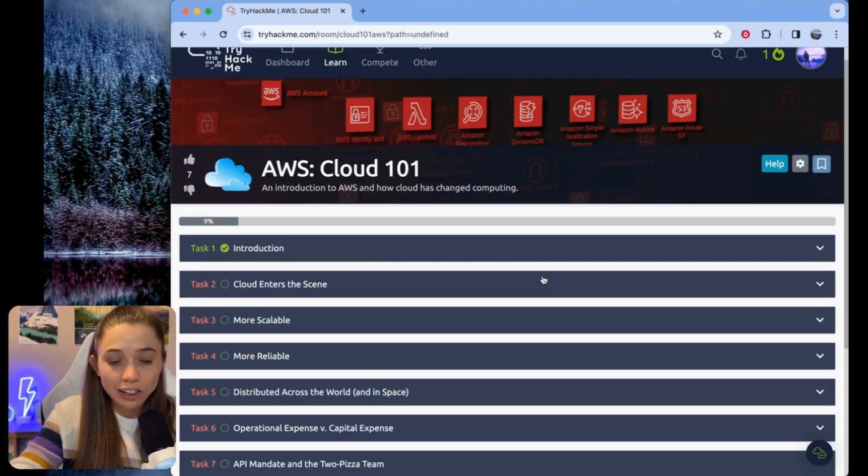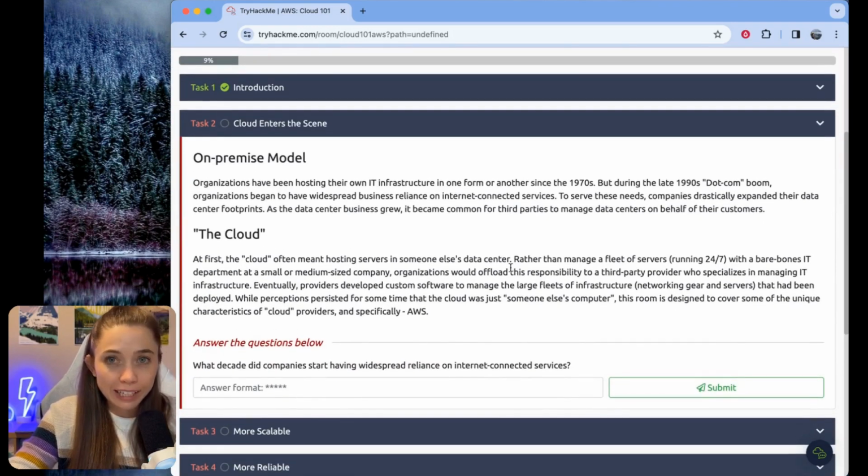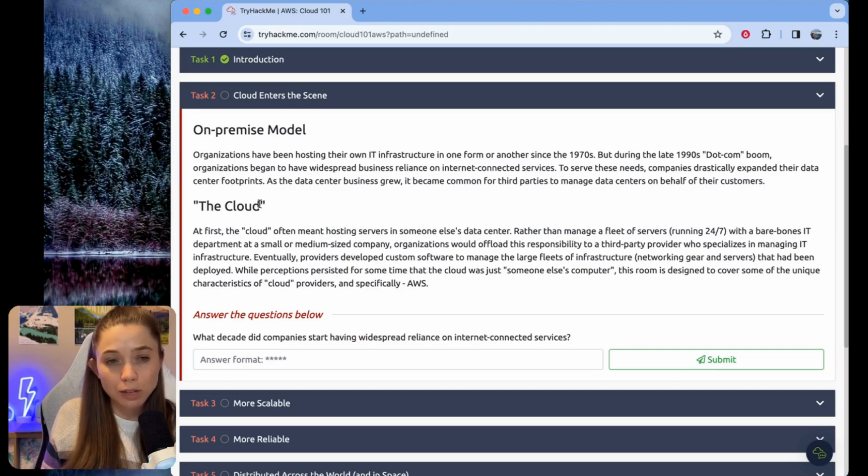Task 2 is called Cloud Enters the Scene. Looks like this room is mostly going to be like reading and answering questions, which we can do. The first part here is discussion of the on-premise model. So this is talking about how since the 1970s, organizations had been hosting their own IT infrastructure. And then in the 1990s, there was the dot-com boom, and businesses got more reliant on internet-connected services. Data centers got a lot bigger, and then third-party solutions popped up to host data centers for different businesses.